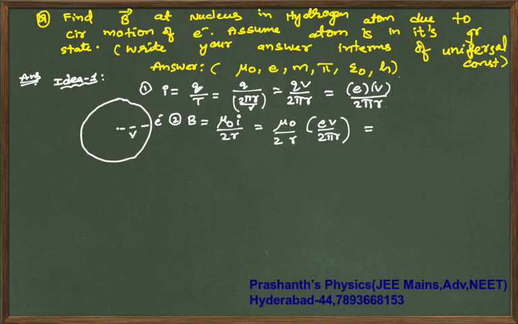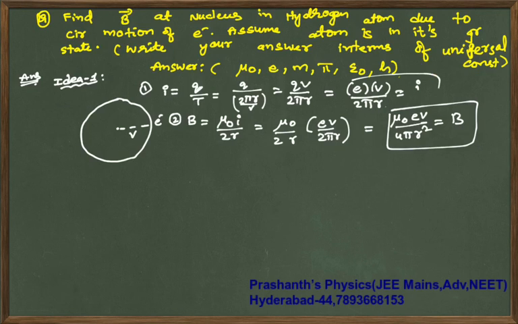So what you are getting is mu naught ev by 4 pi r square, that is your magnetic field B. Now v and r are unknowns, so we need to substitute them. Our next step is substituting r and v into the B expression.